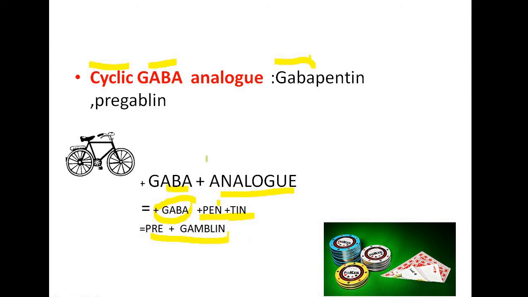So one more time, cyclic GABA analog, easy to remember like cycle and then GABA, then followed by analog. Again GABA is repeating here. Then we are talking about gabapentin. Pen is made up of tin. Then again GABA is repeating here also. Then it's pre-gambling.